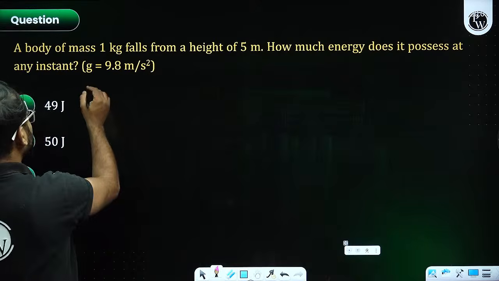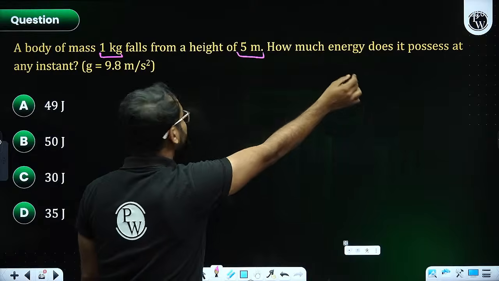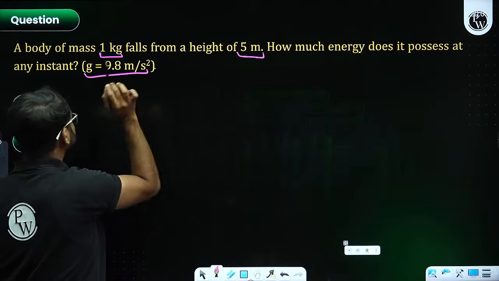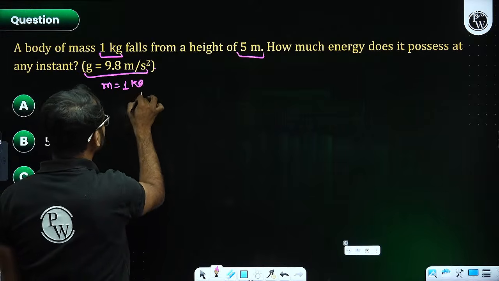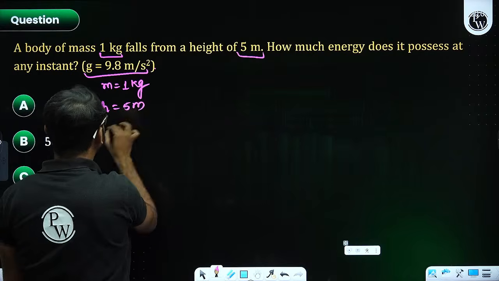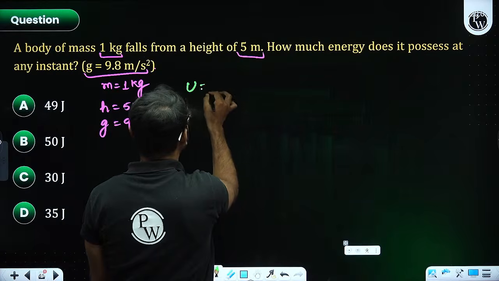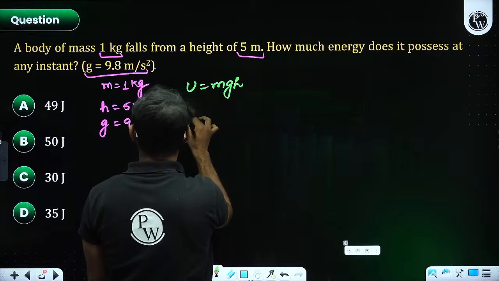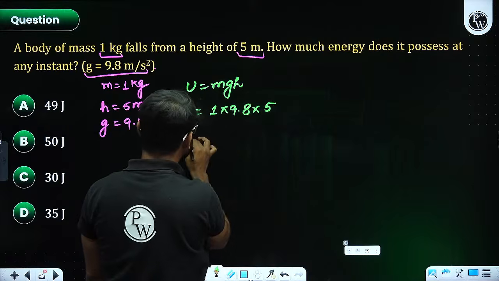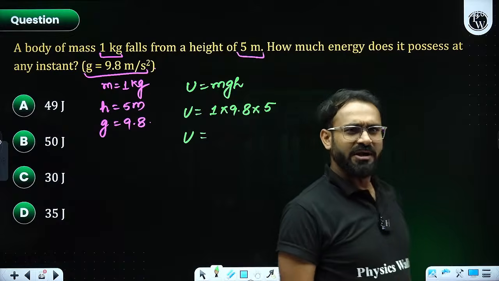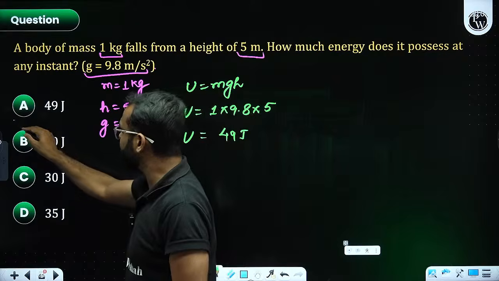Similarly, next question: a body of mass 1 kg falls from a height of 5 meter. How much energy does it possess at that instant if the value of G is 9.8? So what has been given to us? Mass is 1 kg, height 5 meter, value of G 9.8. We need to calculate the value of potential energy, that is going to be mgh. So U equal to 1 multiply 9.8 multiply 5. How much will it be? 49. So that is coming out as 49 joule. That is option number A.